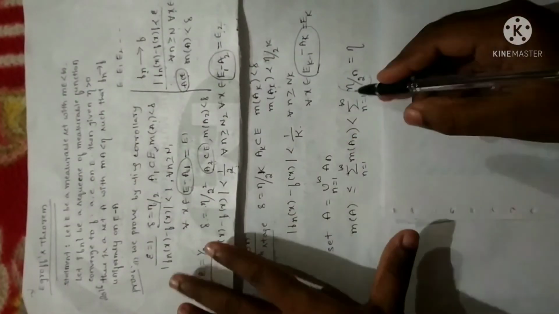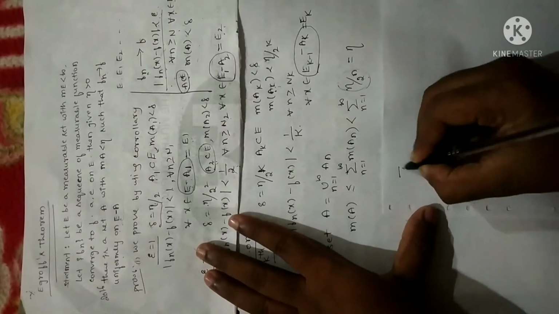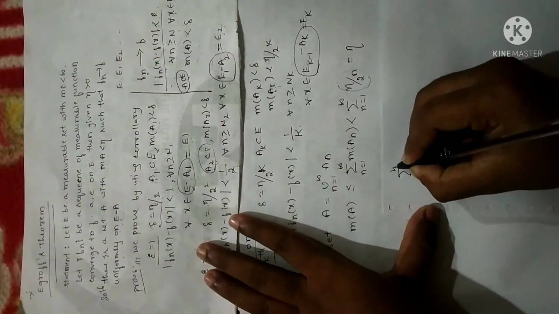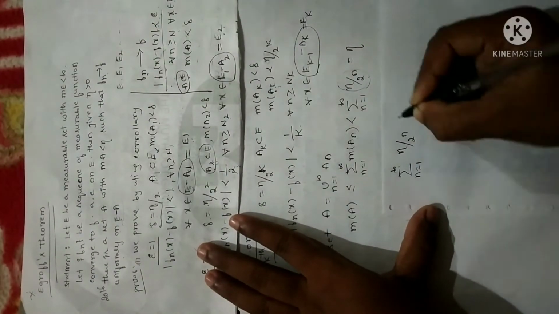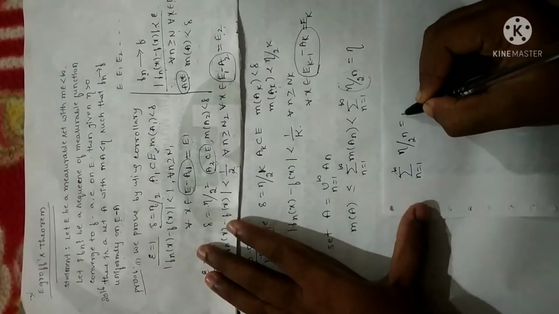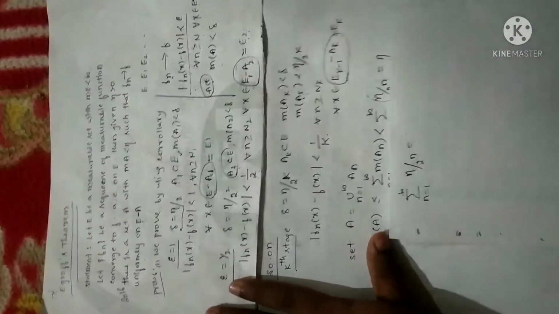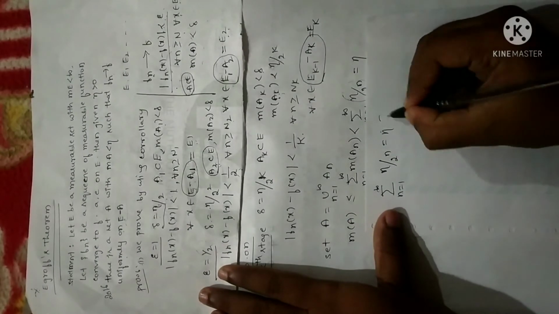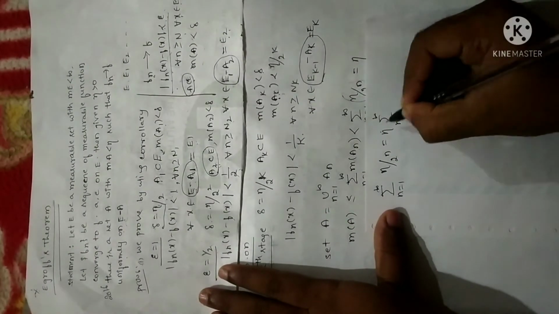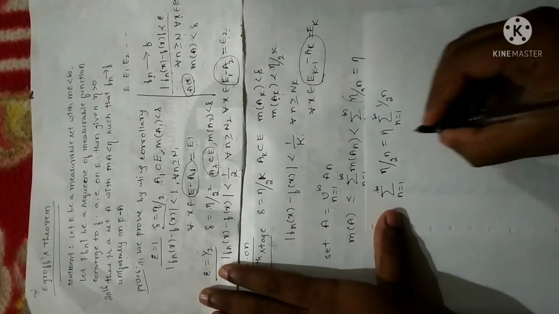If you keep on writing all these steps here, it may elaborate. So instead of writing, I can write directly. Why? Because here we have summation n equal to 1 to infinity of eta divided by 2 power of n. So eta is independent of n. So let me take eta as a constant outside the summation. So I'll get 1 divided by 2 power of n.